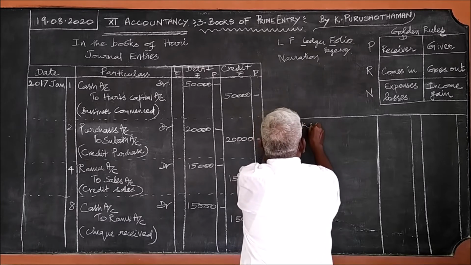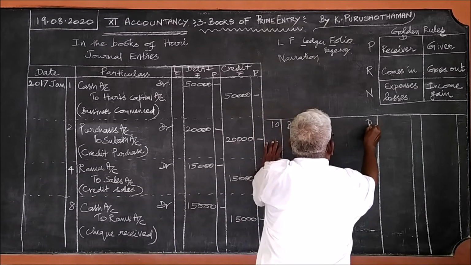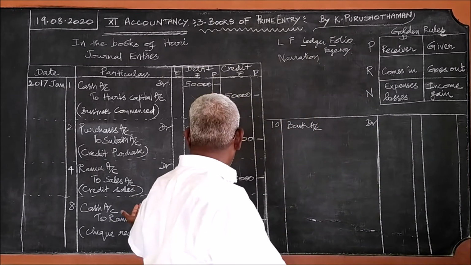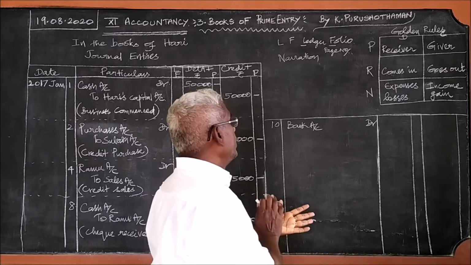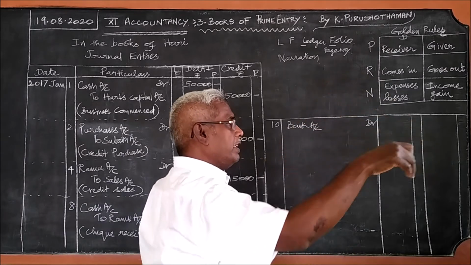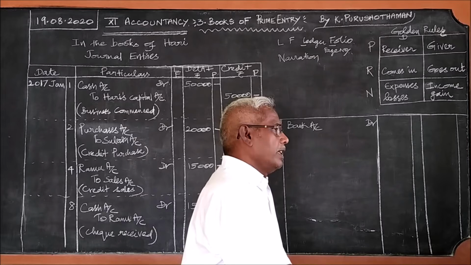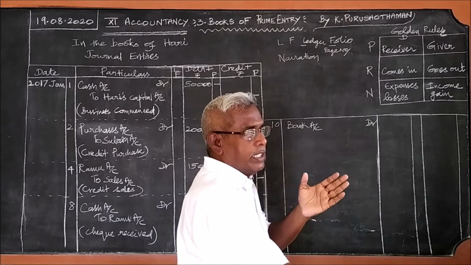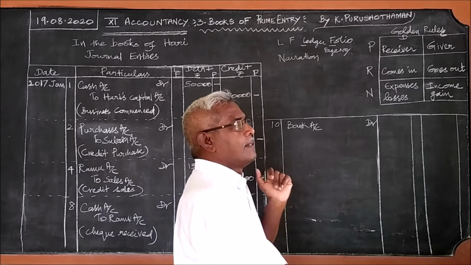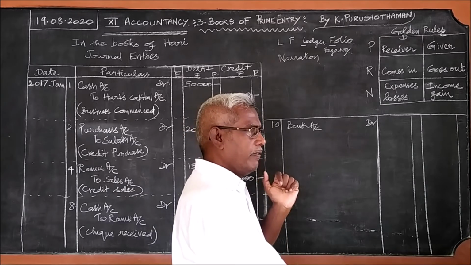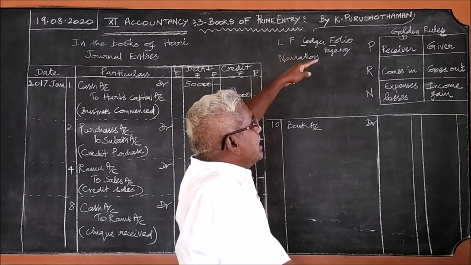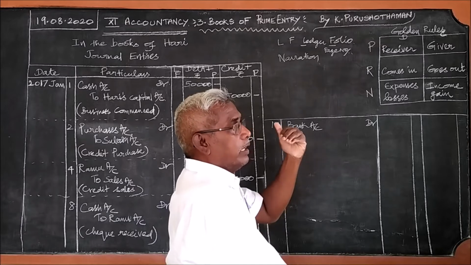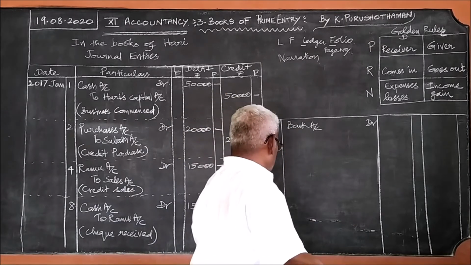Do you follow me now? Bank account debtor. When the check received from Ramu is deposited with the bank, till then it is a mere paper. Only if it goes to the bank, it will be cash. So the check is deposited with the bank. So who is the receiver? Who receives the check? Bank receives the check. Therefore, bank account debtor.